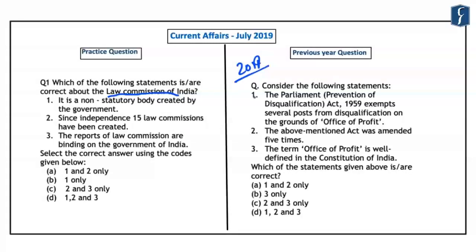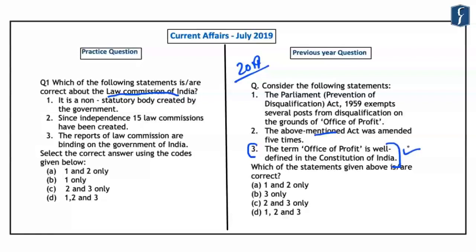It reads: consider the following statements. The first statement is that the Parliament Act of 1959 exempts several posts from the disqualification on the grounds of Office of Profit. Second, the above mentioned act was amended 5 times. And the third statement is that the term Office of Profit is well defined in the Constitution of India. Now, for solving such questions, it is not necessary that you remember each and every statement that is given in the question. If you closely look at the third statement, it reads that the term Office of Profit is well defined in the Constitution of India.